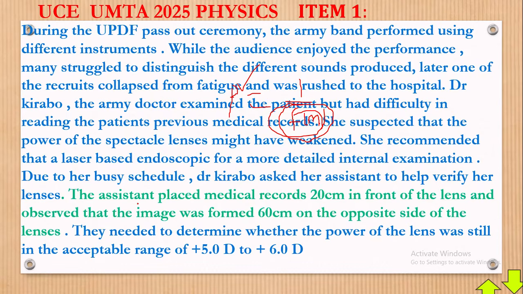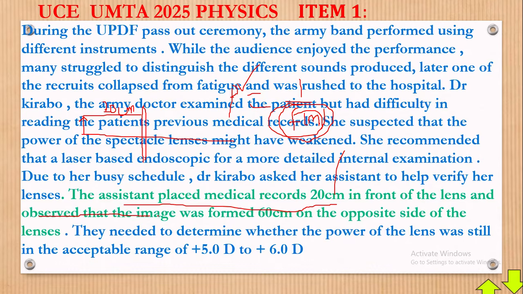Look at it, they're saying that the assistant placed medical records at 20 centimeters in front of the lens. Let me give you a sketch. Here we are, and this is our convex lens. Just want to give you an imagination here. The medical records are placed at that level, and the distance from there up to here is 20 centimeters. That's the object distance, 20 centimeters.